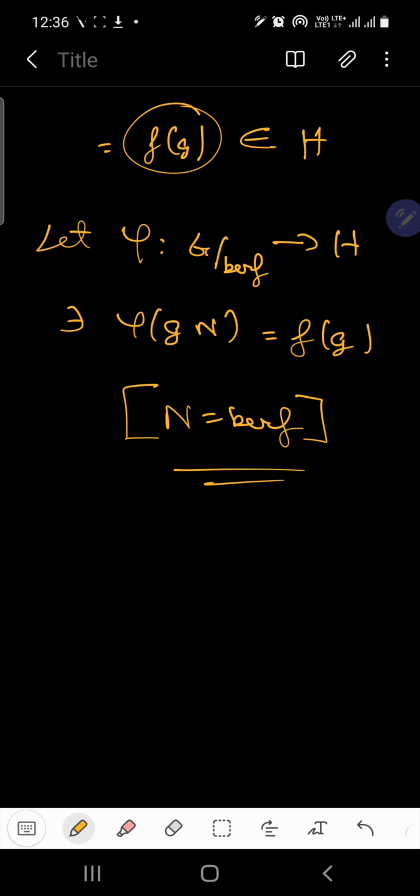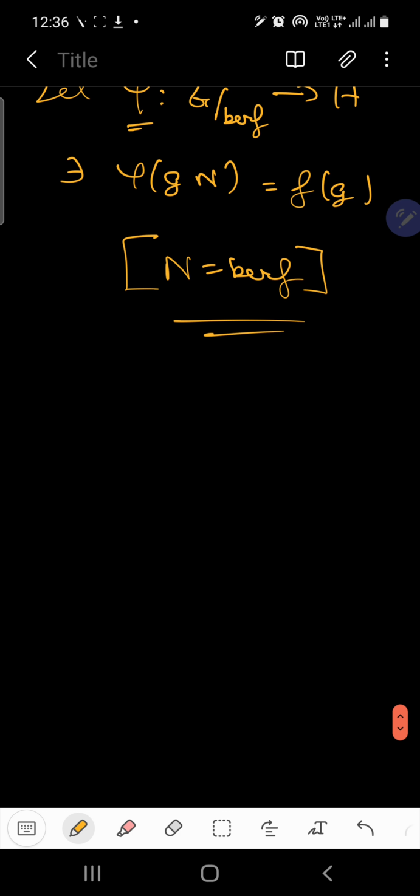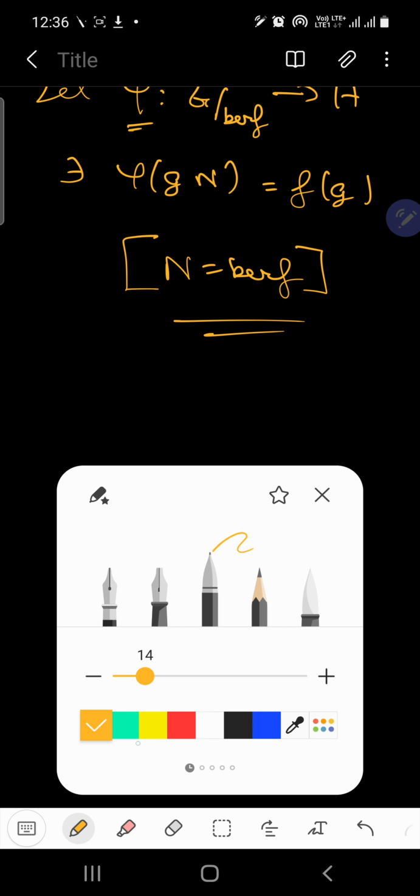Now we need to check whether this function is homomorphic as well as bijective or not. So let's first check the one-one case, that is, injective or not.